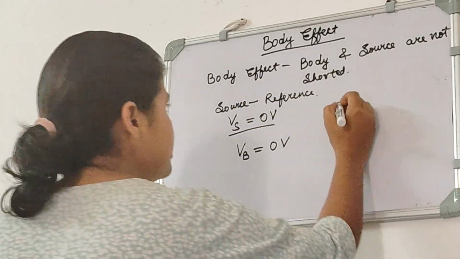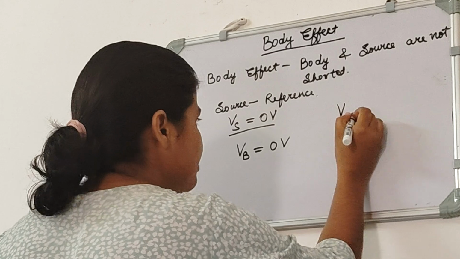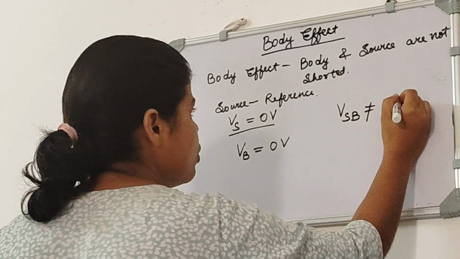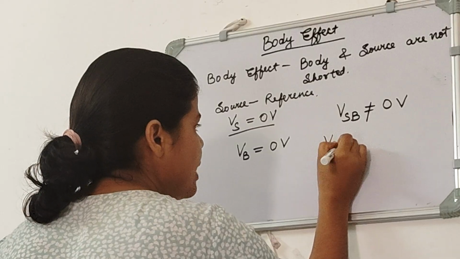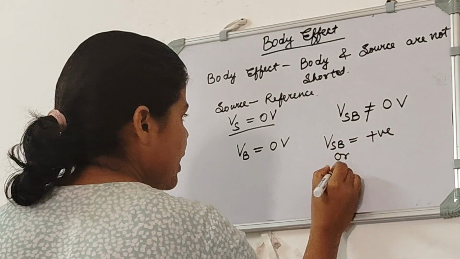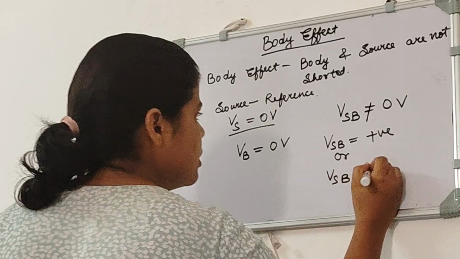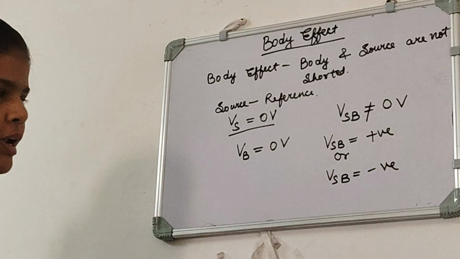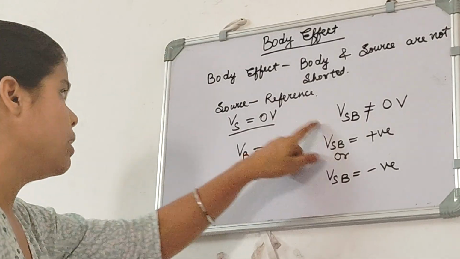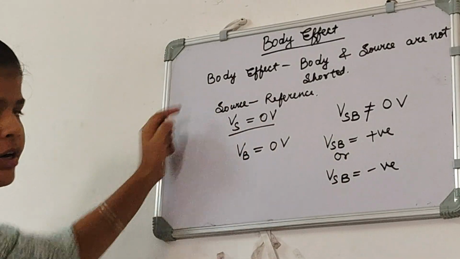That is, there will be some voltage difference between source and body. That is, VSB won't be equal to 0 volt. VSB will be either positive or negative. Either it is positive or negative, but it won't be 0. That is the meaning of body effect.